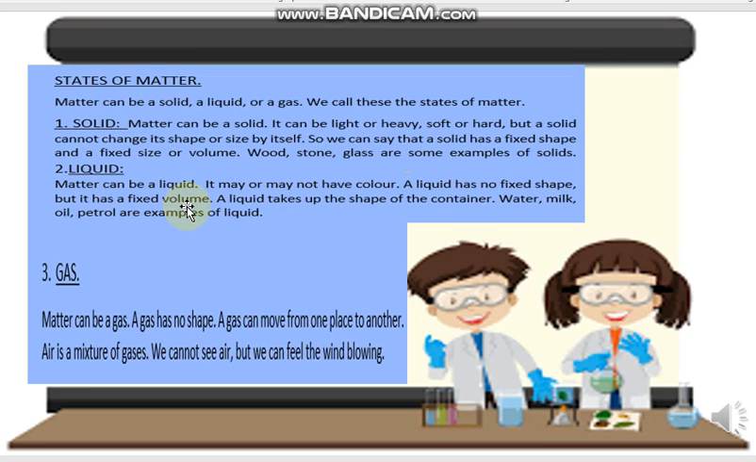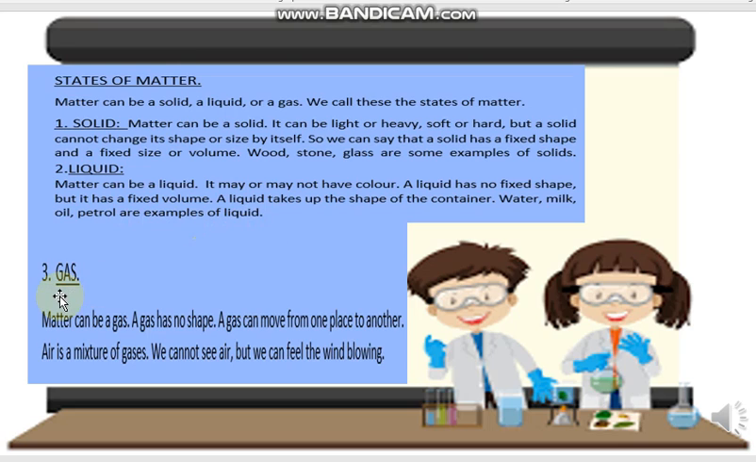In the case of a liquid, when you put it in a glass, it will take the shape of the glass, but the same liquid, when put in a bottle, will take the shape of that bottle. So it has no fixed shape, but it has a fixed volume. A liquid takes up the shape of the container. Water, milk, oil, petrol are all examples of liquid.